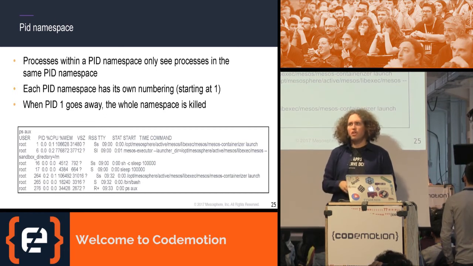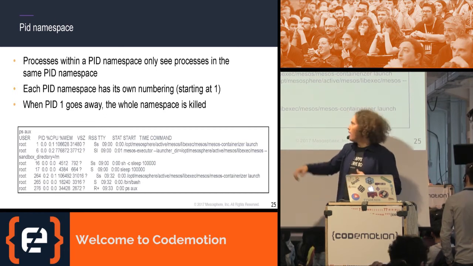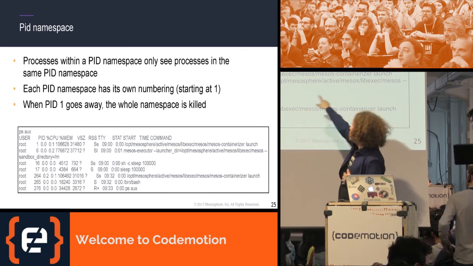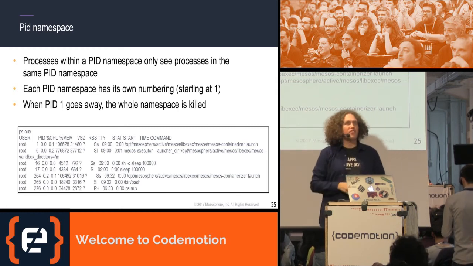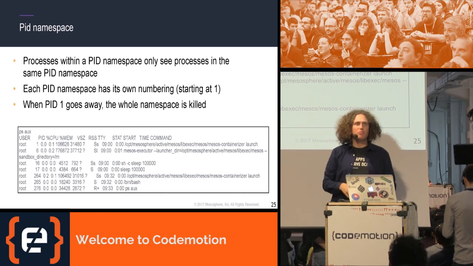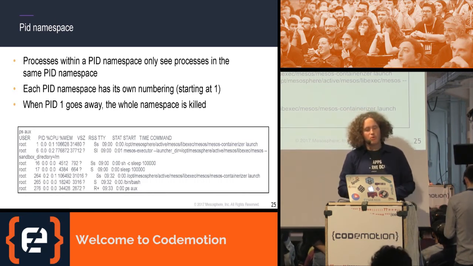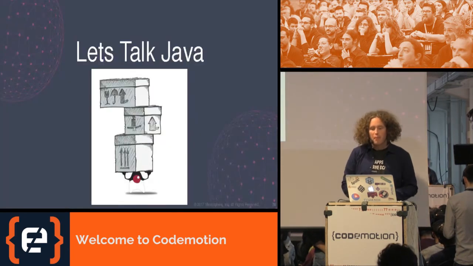And when I look from the host operating system, I could still see the same process, but it would have a different process ID, because process ID 1 is only valid inside the container, inside the process group. All right, that's enough about containers. Let's talk about Java.